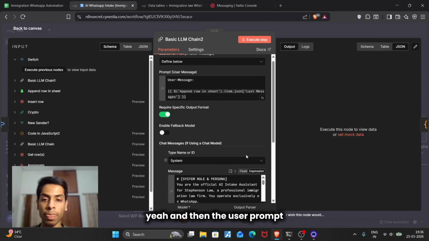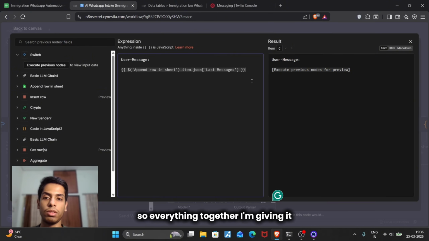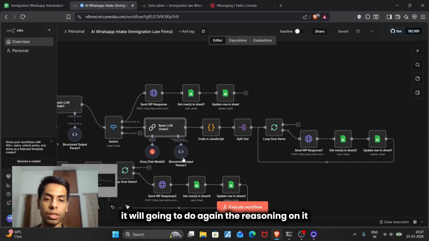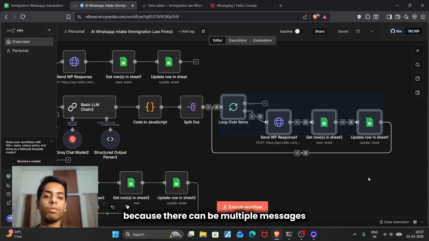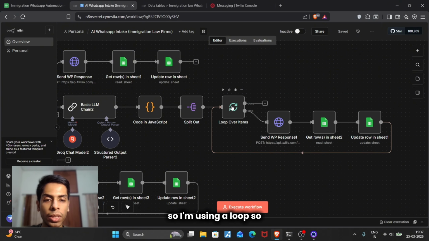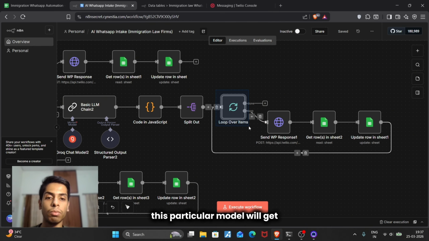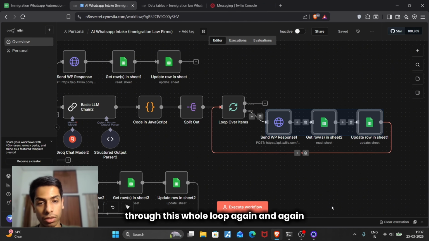And then in the user prompt, I'm sending all the details, like the last messages and the user message. Everything together I'm giving it. It will do the reasoning again and send all those messages in a loop, because there can be multiple messages. So I'm using a loop. Whatever number of messages this module gets, it is going to run that number of times through this whole loop again and again.